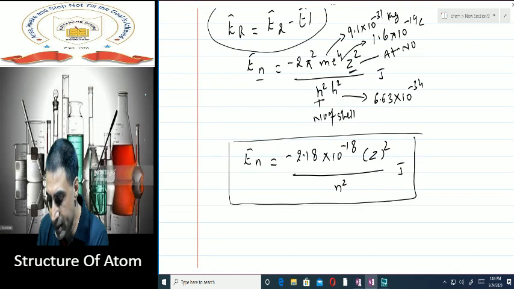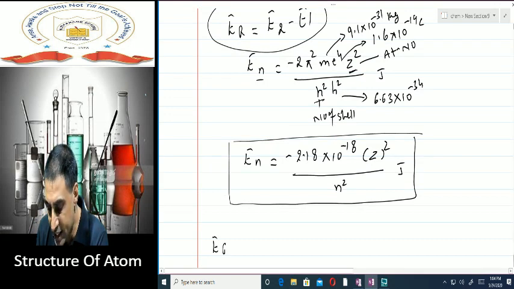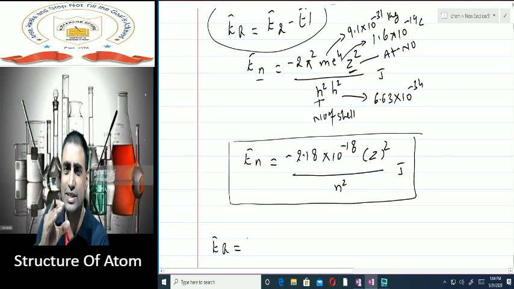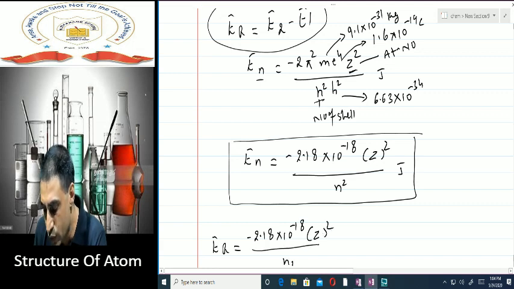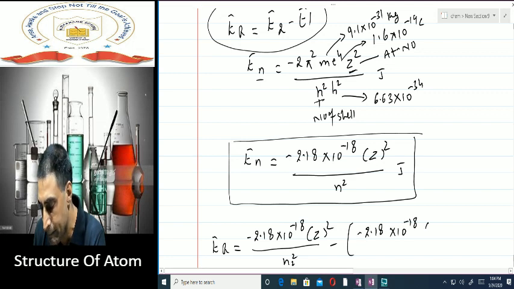So energy of radiation is equal to energy of higher energy level, not accurately second shell, it means higher energy level, that is minus 2.18 into 10 to the power minus 18 into Z square upon N2 square, minus 2.18 into 10 to the power minus 18 into Z square upon N1 square.